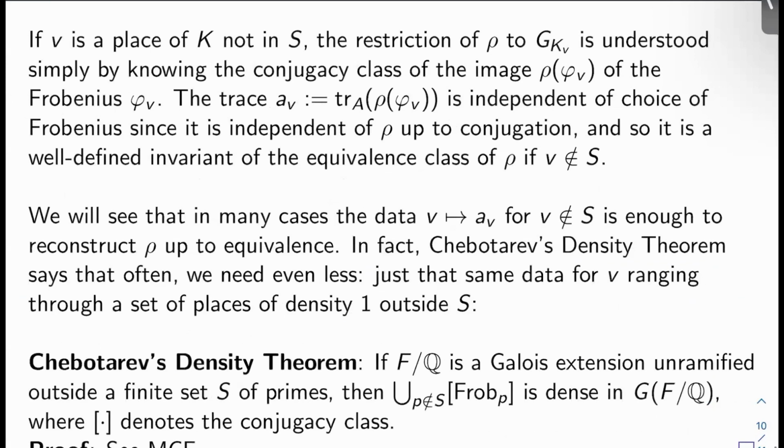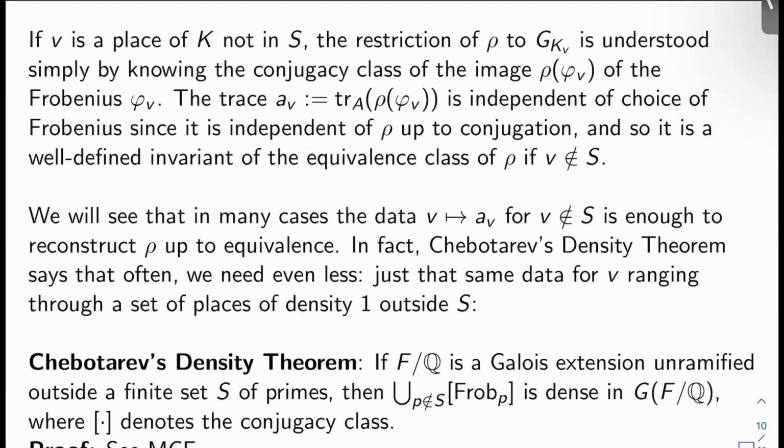Okay, so if V is a place of K that's not in S, the restriction of rho to G_K_v is understood, as we talked about, simply by knowing the conjugacy class of the image of rho of phi sub V, of the Frobenius phi sub V. It turns out really though that all you really need to get a handle on is the trace a_v of the image of rho of phi sub V. This is independent of the choice of Frobenius because it's independent of rho up to conjugation, because trace is conjugation invariant. So it's a well-defined invariant of the equivalence class of rho if V isn't in S.